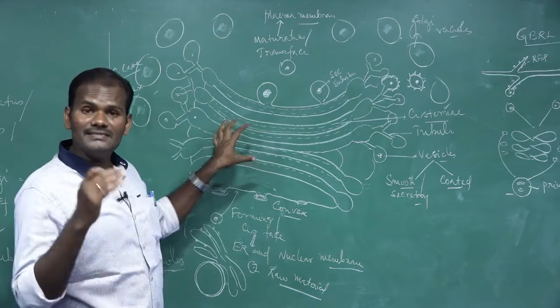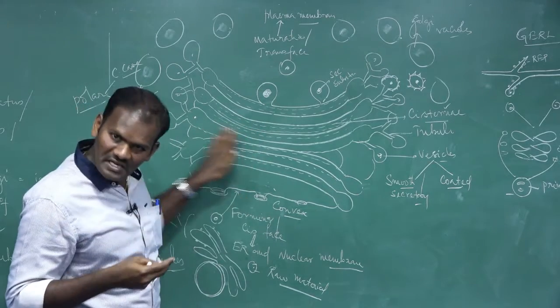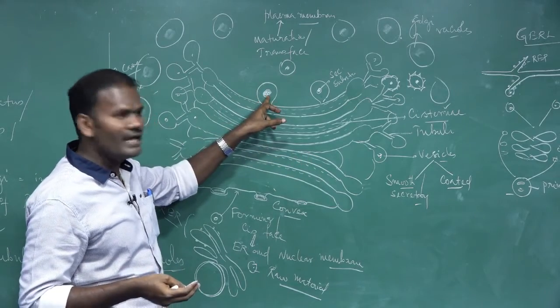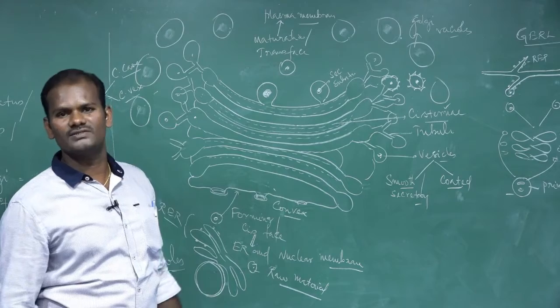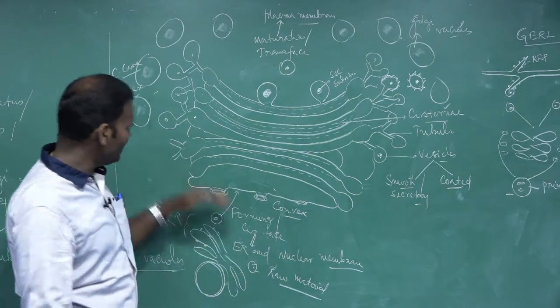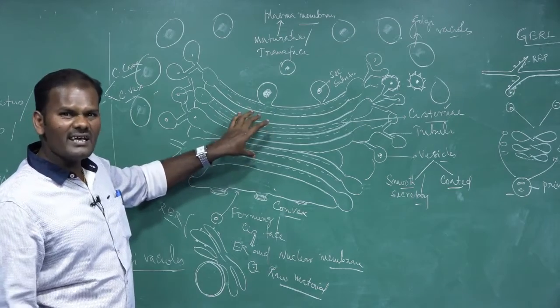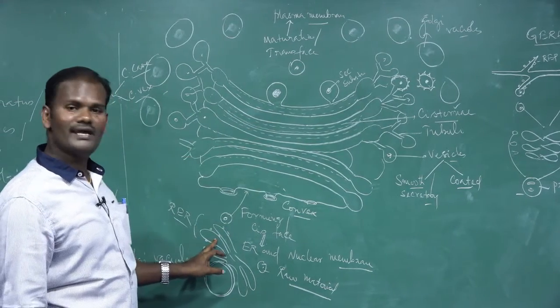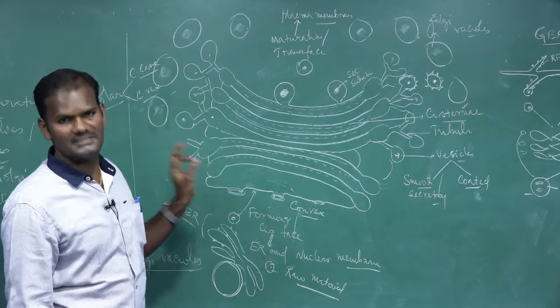That is, it acts as a center for receiving or reception, finishing, and finally packaging and sending to the various parts of the cell. These are the major functions. That is why the Golgi bodies are always associated with the endoplasmic reticulum. It is one of the major functions, called cell secretion.